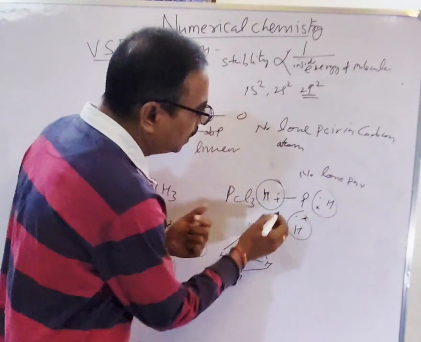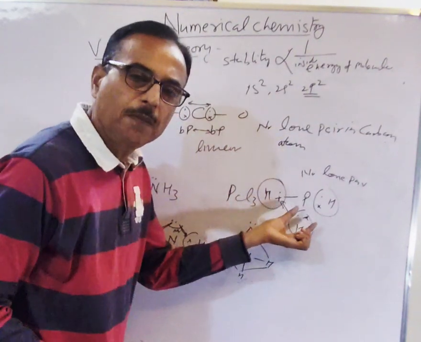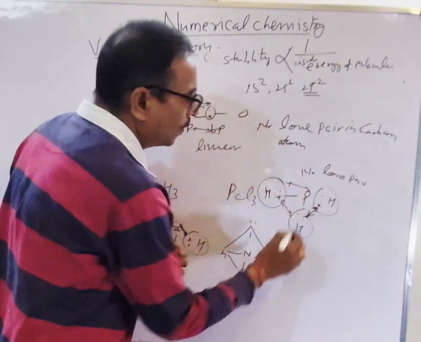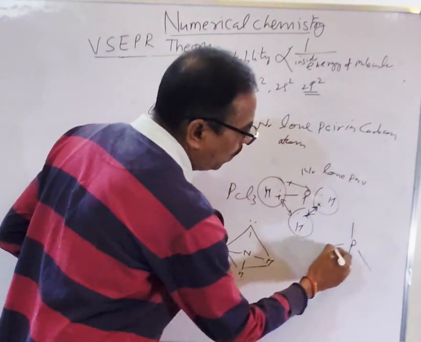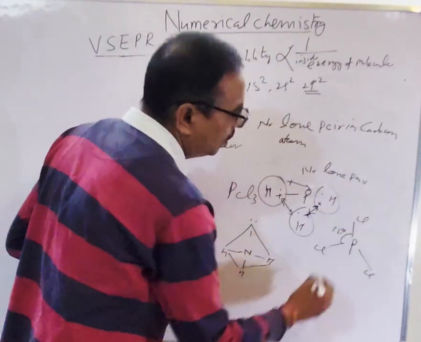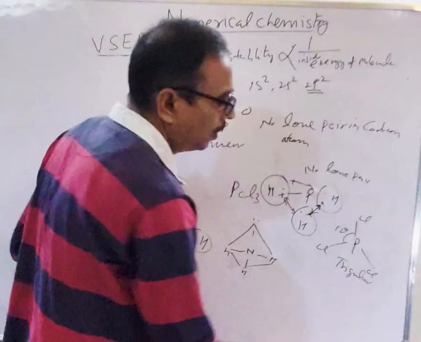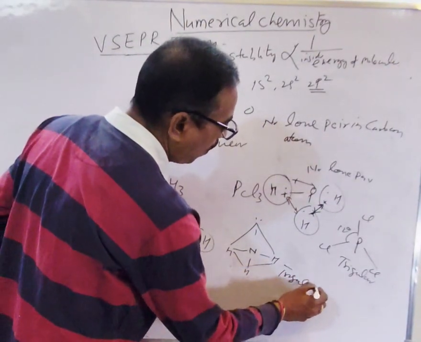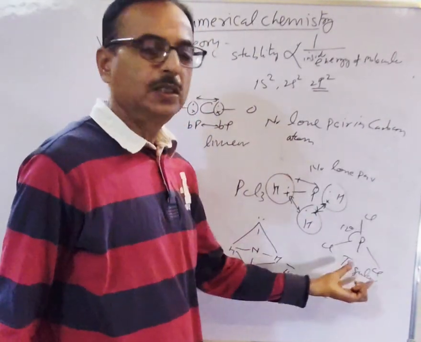So no lone pair, that means it will adjust in such a way that bond pair repulsion will be minimum. So this adjusts in such a way that the angles are equal, 120, 120, 120. This is triangular planar. So here is the shape of PCl3.